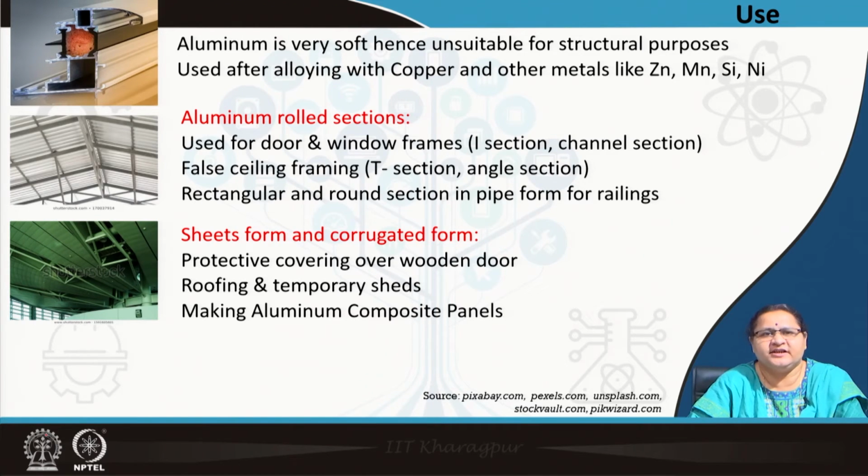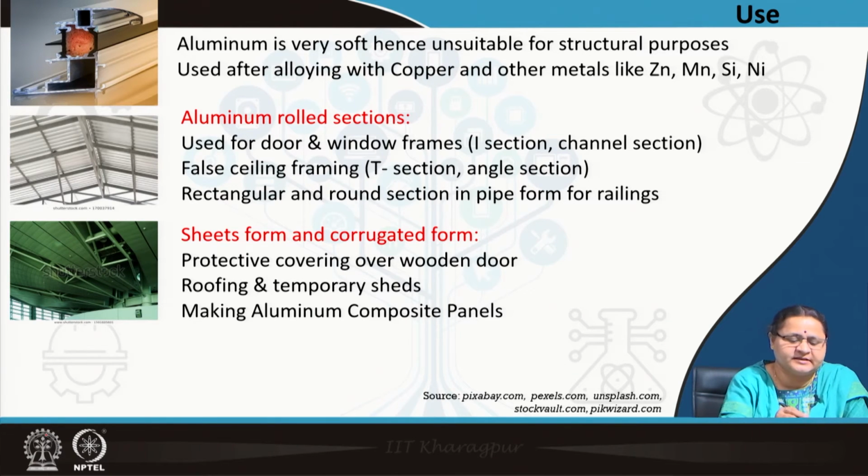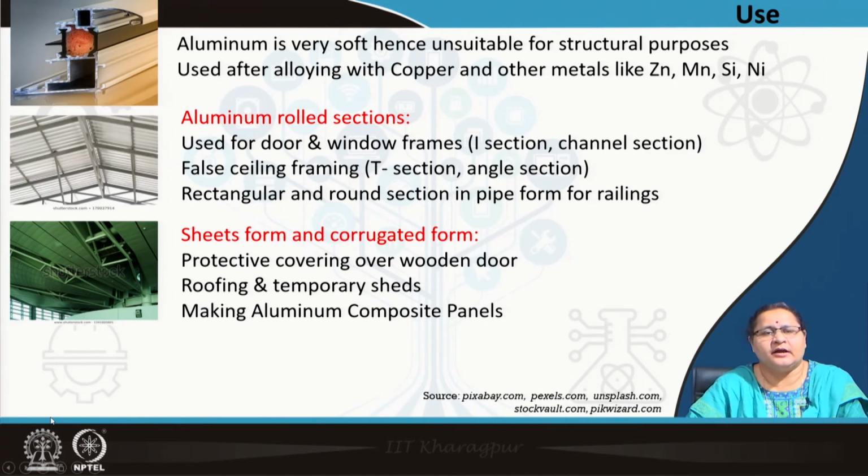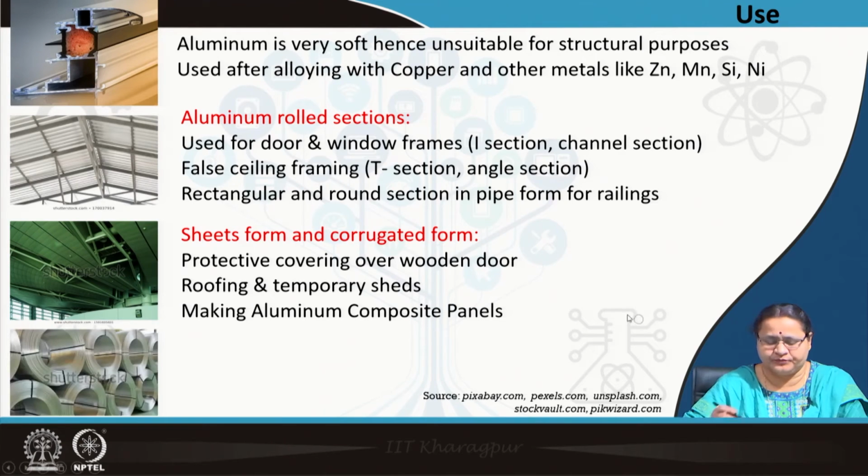You can get sheets of aluminium. You can see in the picture the sheets of aluminium are laid. They may be corrugated, they may be flat. They can help in making temporary shades. They are used for aluminium composite panels. We will come to that also.